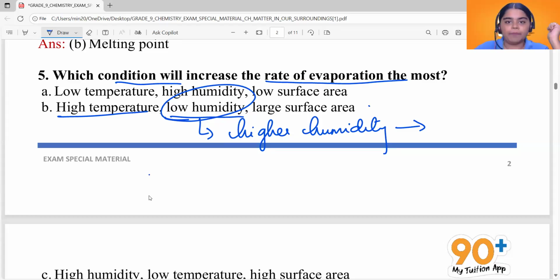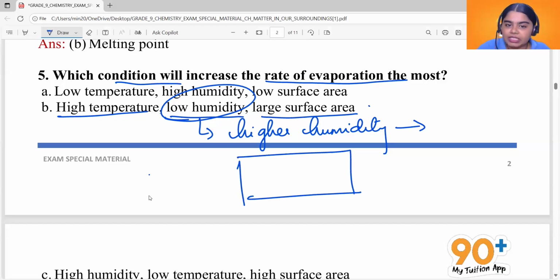And then see what is the next condition? Large surface area. Surface area should be increased for greater rate of evaporation. Surface area increases means the number of particles on the surface increases, and those particles can get evaporated because evaporation is a surface phenomenon. Only the particles at the surface get evaporated.